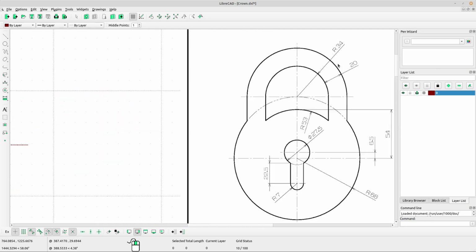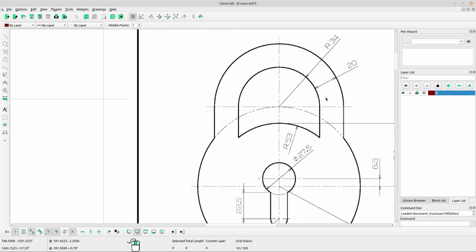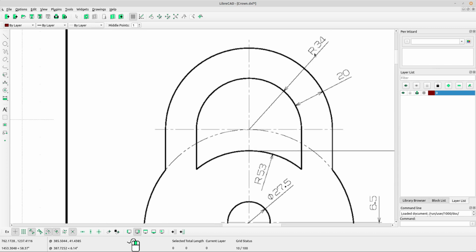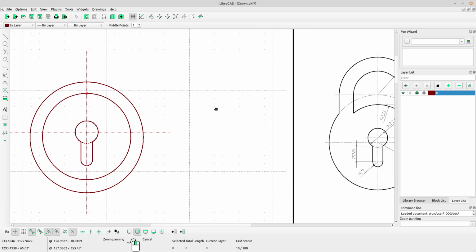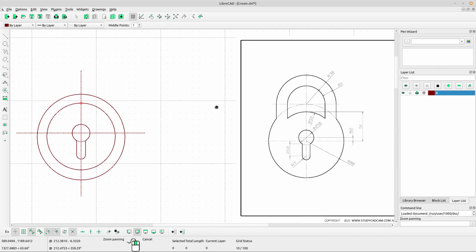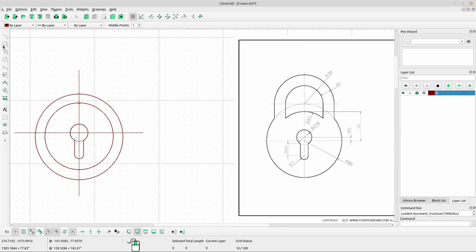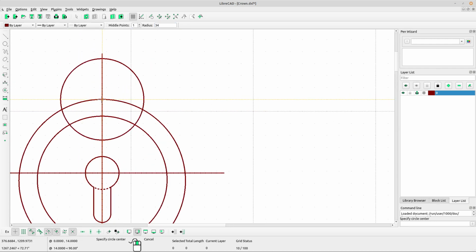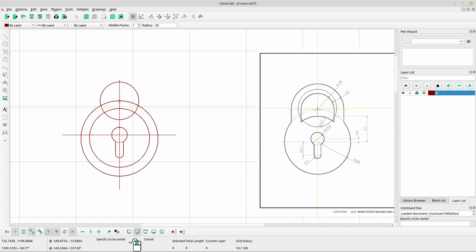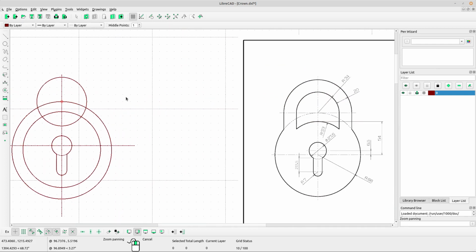Okay, next I want to create this part. Okay, we have the data. The radius for the circle is 34. So select circle, and select circle center radius, type the radius 34 and left click at the point. Okay, this point, right click to escape.